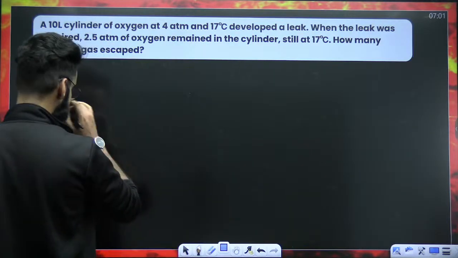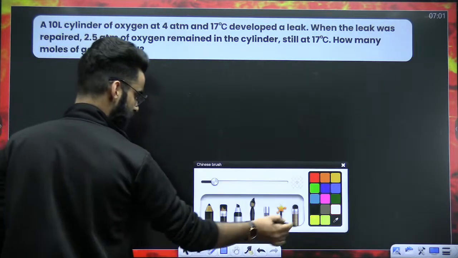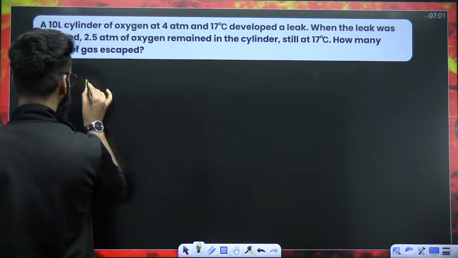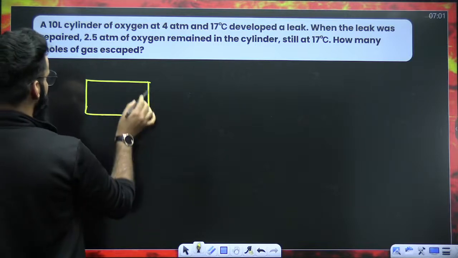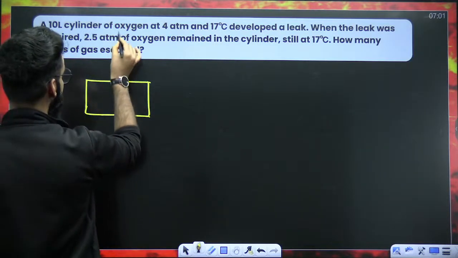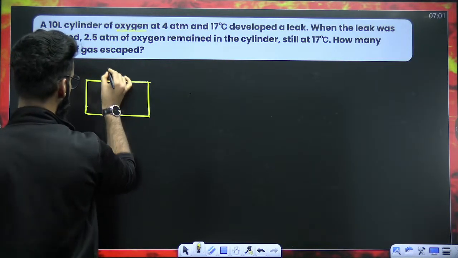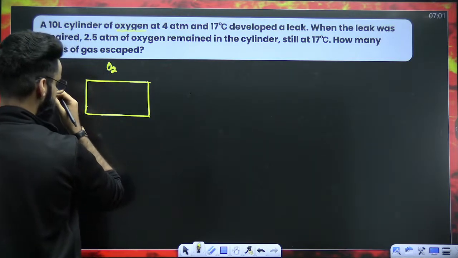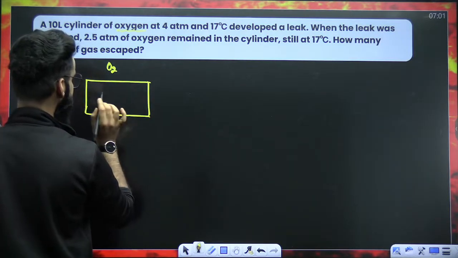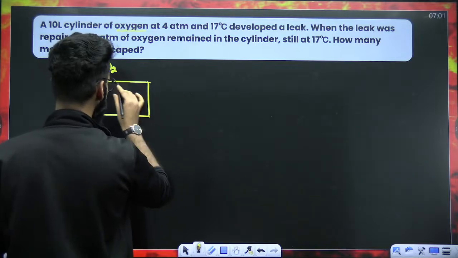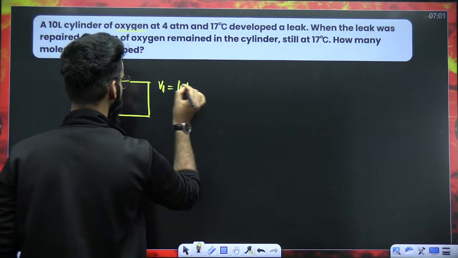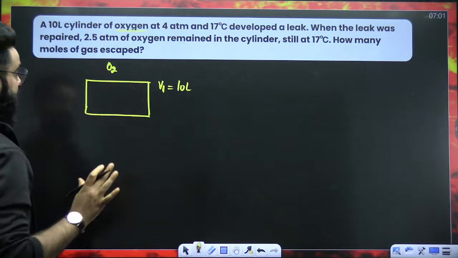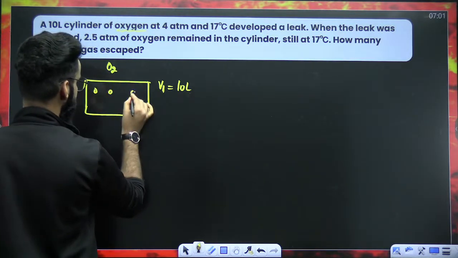As far as the question is concerned, for example, we have got a container. Let's say this is the container. The volume of the container is 10 liters. And this container contains O2 gas. That means the volume of O2 here, which I'm representing with V1, is 10 liters. Right? Volume of the gas is 10 liters. These are the gas molecules.